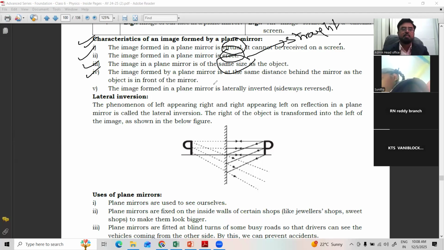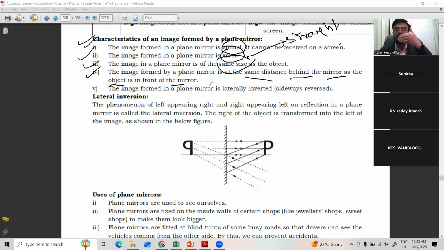The image formed by a plane mirror is at the same distance behind the mirror as the object. However far you are standing from the mirror, that much far the image is also formed. That is, the distance from the image to the mirror is equal to the distance from the mirror to the object. Same.